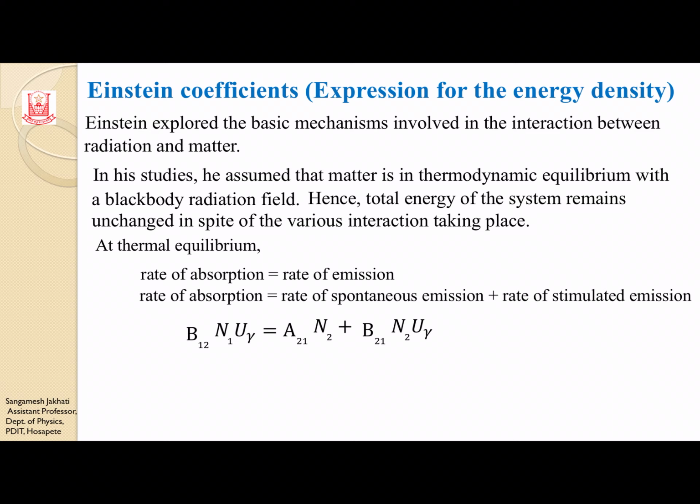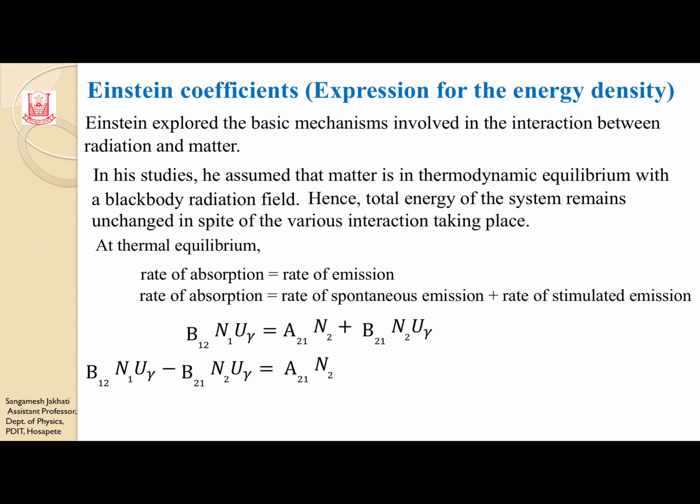Earlier we discussed the rate of absorption, so we already had an equation set up there. We are taking the same equations here as well. The rate of absorption is given by B12 N1 U nu, the rate of spontaneous emission is given by A21 N2, and the rate of stimulated emission is given by B21 N2 U nu.